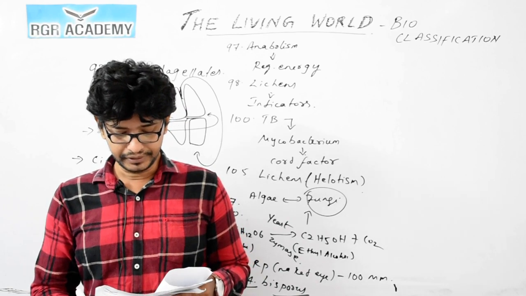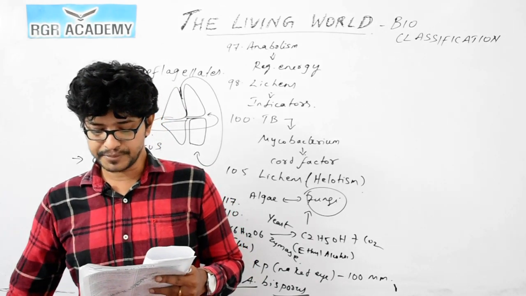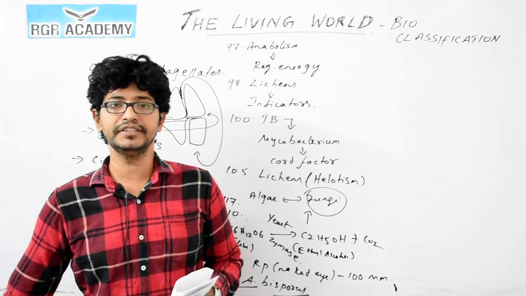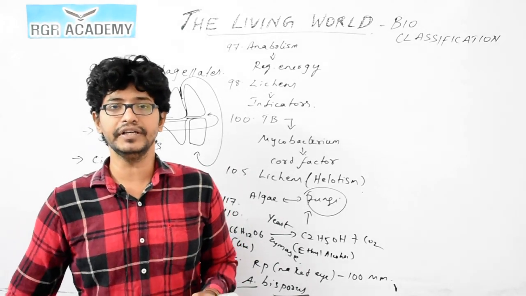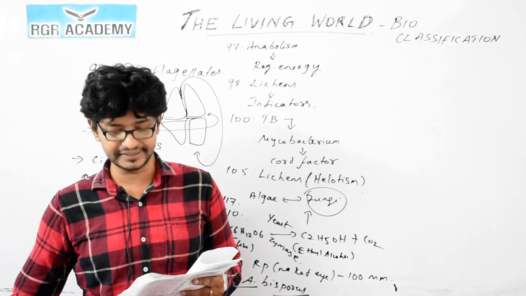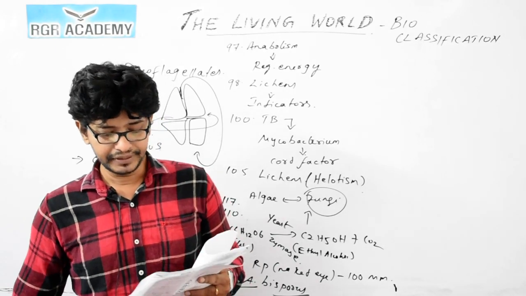Question 124. Species, which was coined by John Ray, as we discussed, is a specific unit of evolution. So option 2 is the correct answer. It's a direct question.